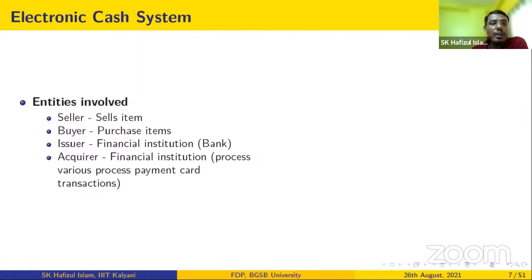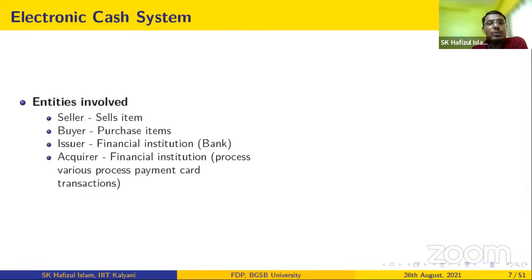Financial institution. The acquirer is the payment gateway you are familiar with. Suppose you are purchasing some item, you are doing the online transaction. The transaction will be processed by a third party, that is the payment gateway. That is the acquirer. This is also another financial institution, a third party, and its role is to process various payment card transactions.